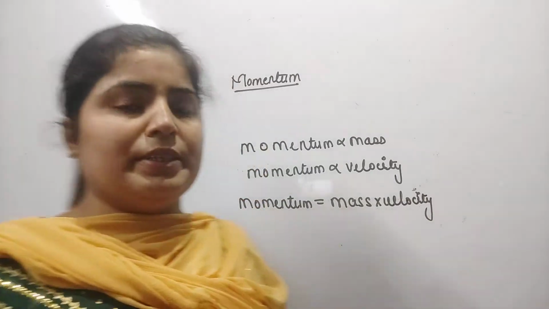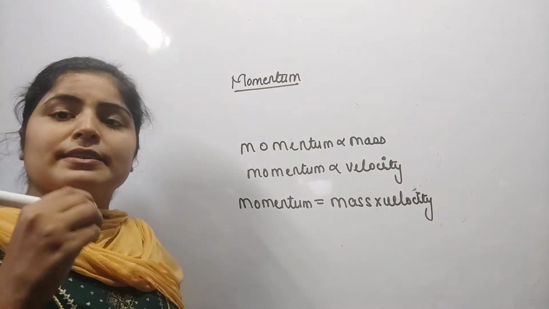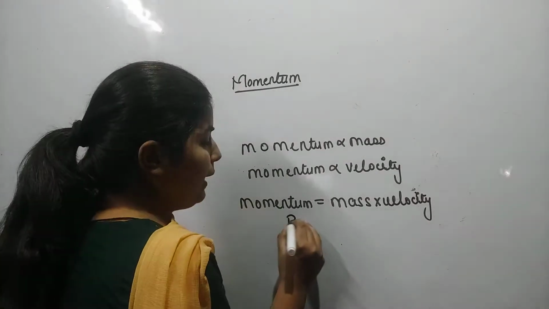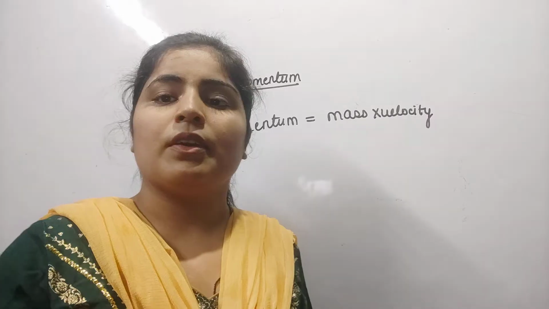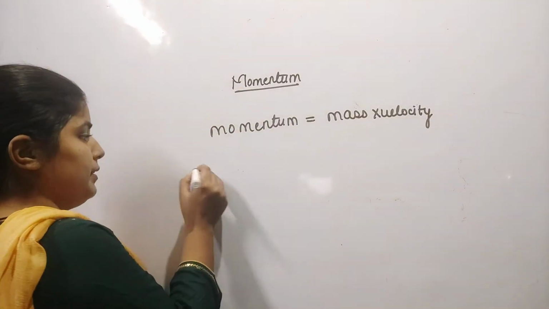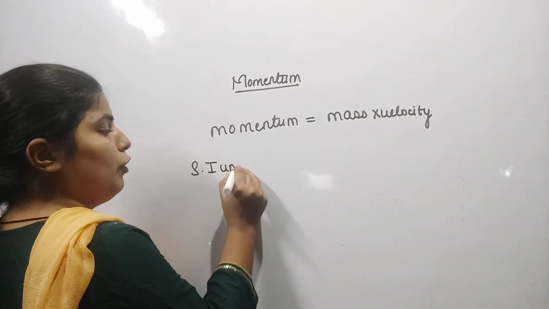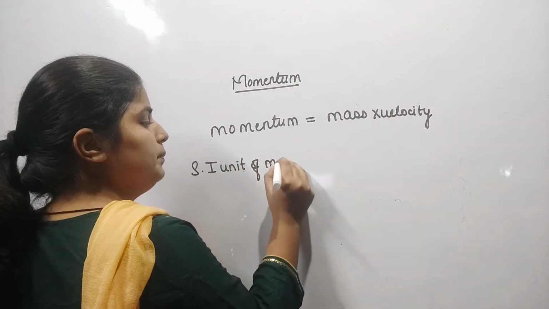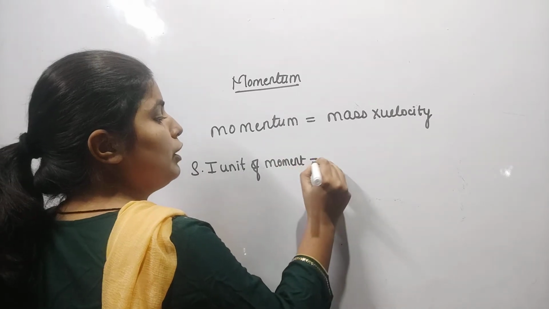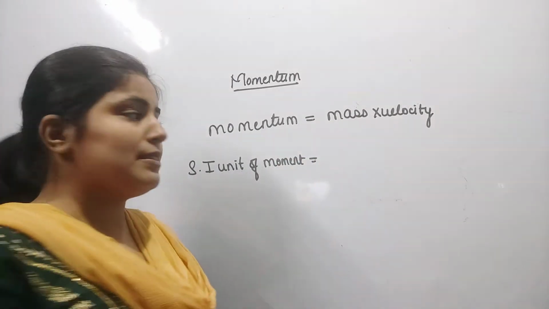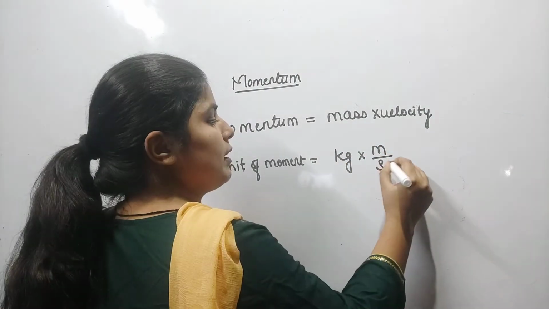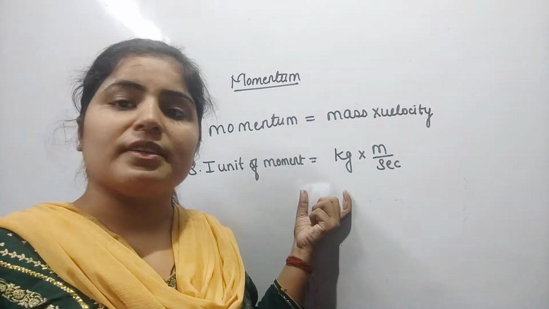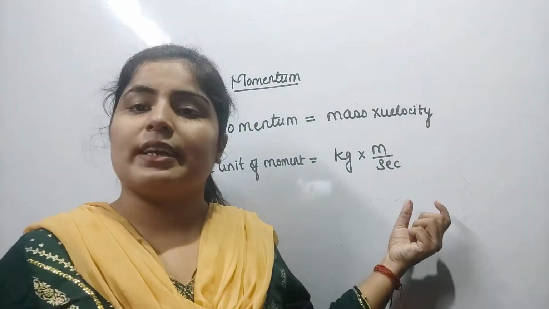Now I am going to discuss the units of momentum. Momentum is denoted by the letter P, so P is equal to m into v. What will be the SI unit of momentum? What is the SI unit of mass? That is kilogram. And what is the SI unit of velocity? That is meter per second. So the SI unit of momentum is kilogram meter per second.